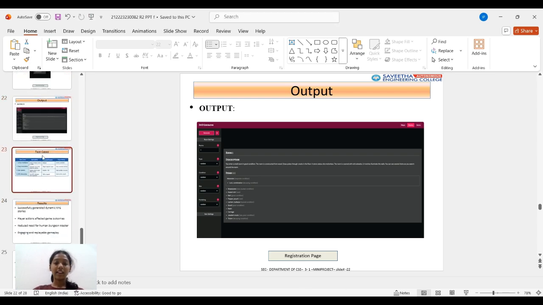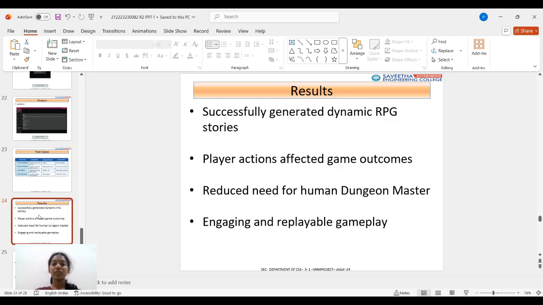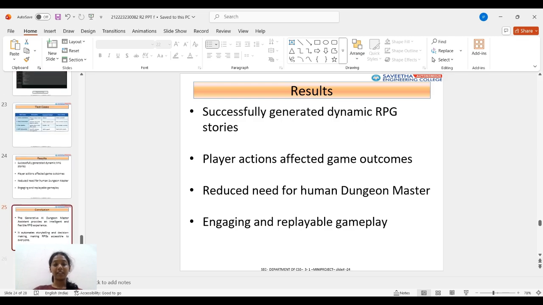And then these are the test cases we should see. And finally we get the results: successfully generated dynamic RPG story, player actions affected game outcome, reduced need for a human dungeon master, and engaging replayability.